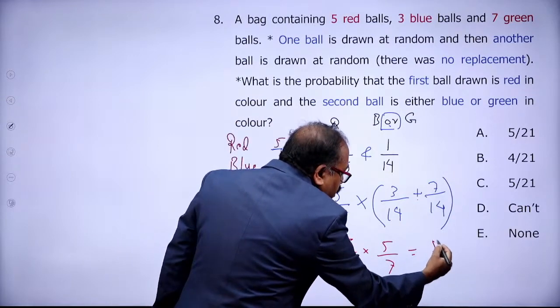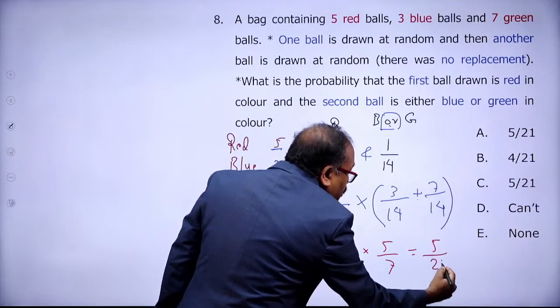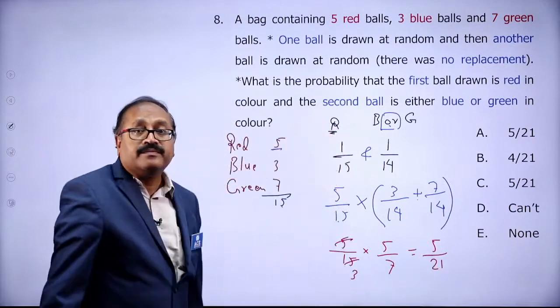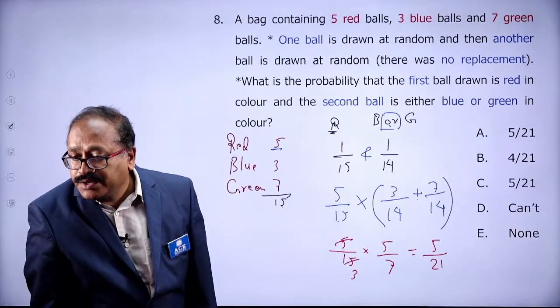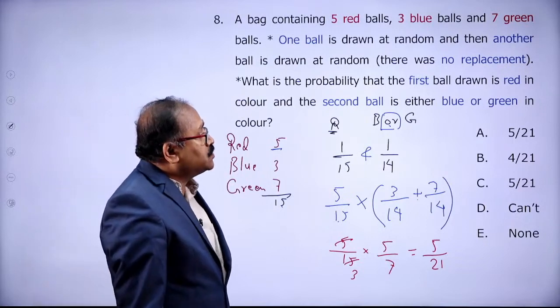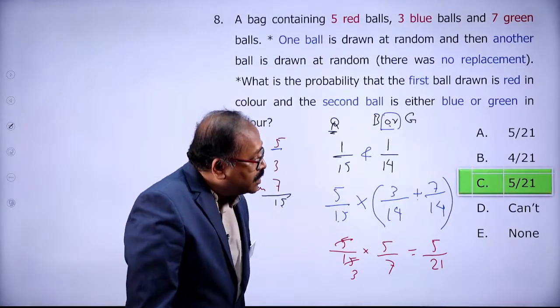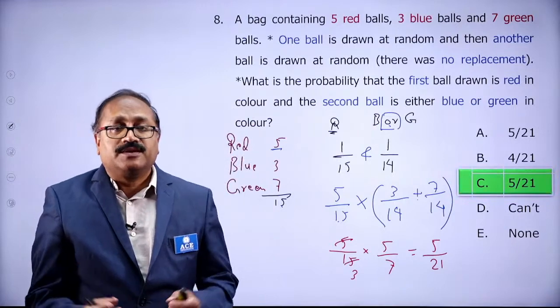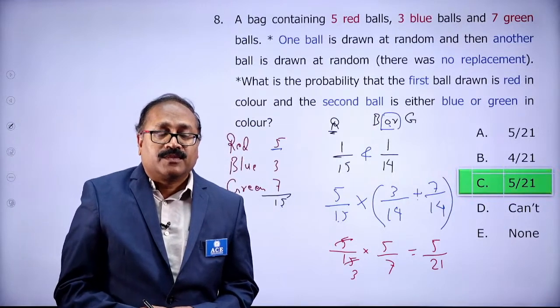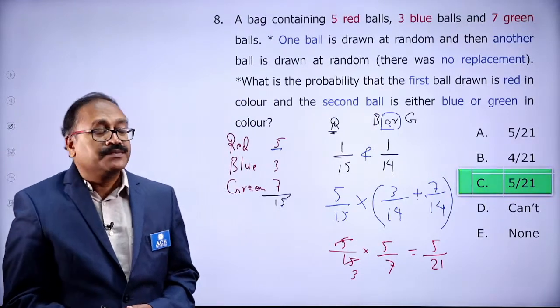My answer should be 5 by 21. Anyone answered it? So the answer is 5 by 21, and that is option C. Hope you are understanding, my friends.